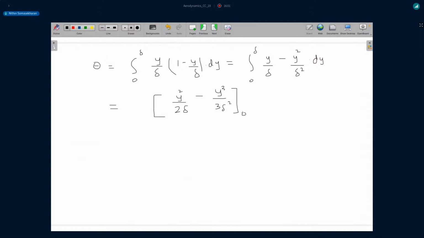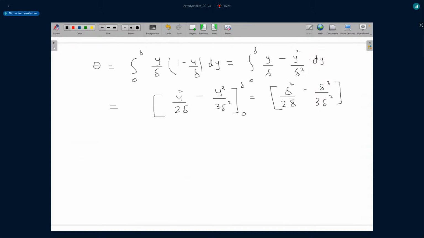0 to delta. So if I were to substitute delta and 0 as the limits, this would be delta square by 2 delta minus delta cube by 3 delta square.